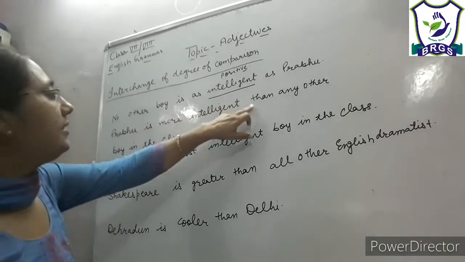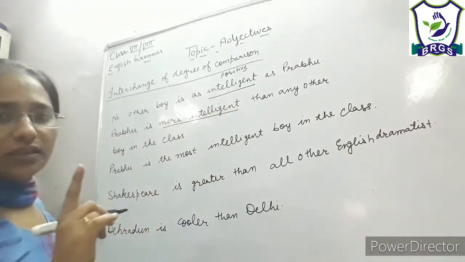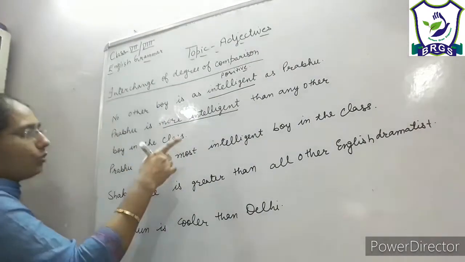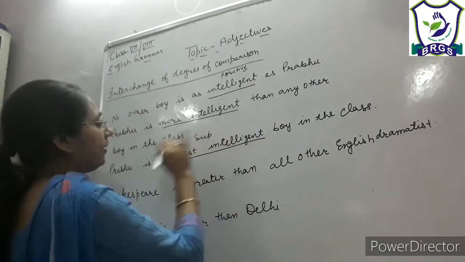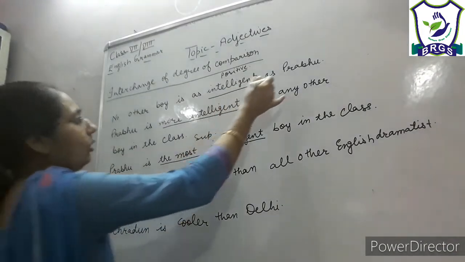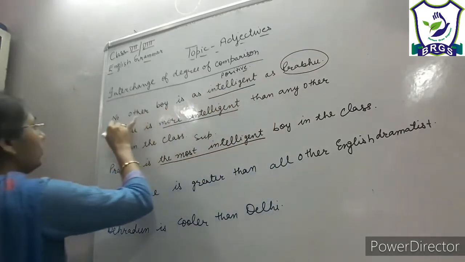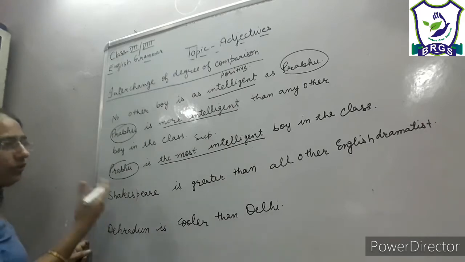Prabhu is more intelligent than any other boy in the class. So here we are using comparative degree, but the meaning is not changed. Prabhu is the most intelligent boy in the class. Now again we are using the superlative degree here, but again the meaning is not changed. So at the end, the meaning of all the sentences is that Prabhu is the most intelligent boy. No other boy is more intelligent than Prabhu, और no other boy is as intelligent as प्रभु. तो at the end तीनों sentences का meaning यही निकल रहा है कि प्रभु जो है वो क्लास का सबसे intelligent बच्चा है, right? So now we will try.